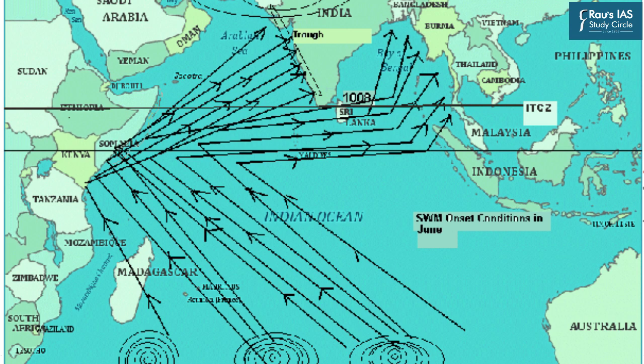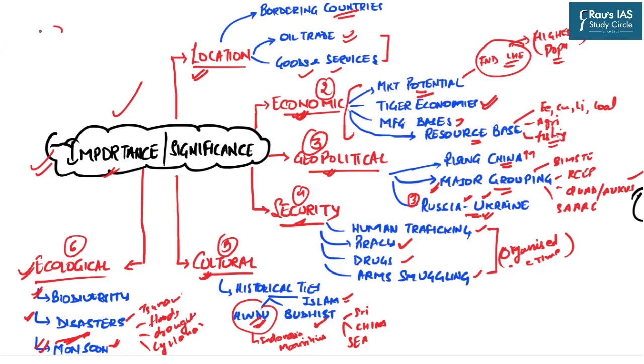And the next important angle is the monsoon. Now, the South Asian region is known for the monsoonal climate, and the monsoonal climate has its origin in this particular region. The atmospheric as well as the oceanic interactions generate the monsoonal climate of this region. And if we have to understand the economy of the South Asian region, we must understand the monsoonal patterns. Because of all these angles, the Indo-Pacific region in today's time holds a very huge importance and significance.